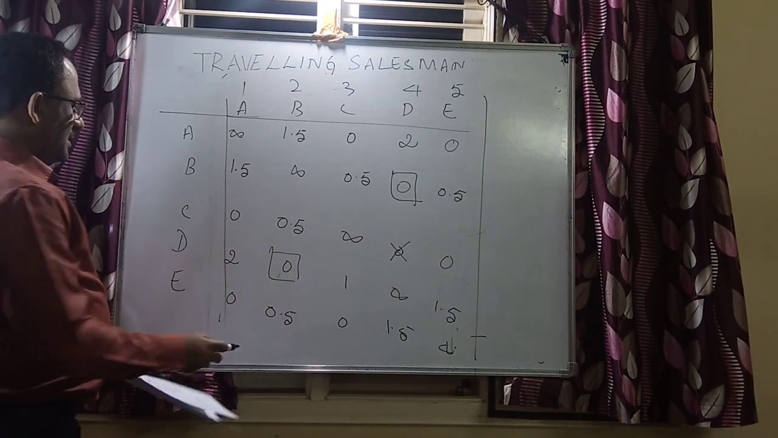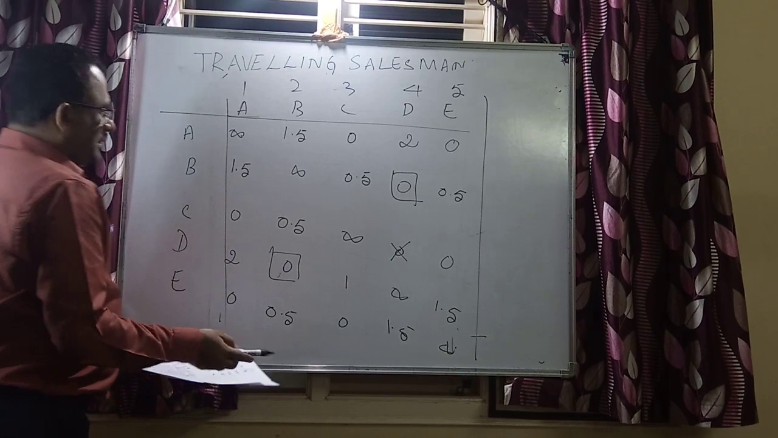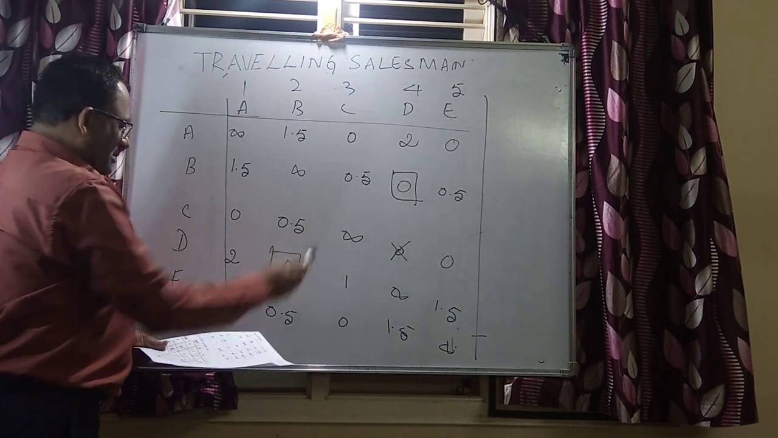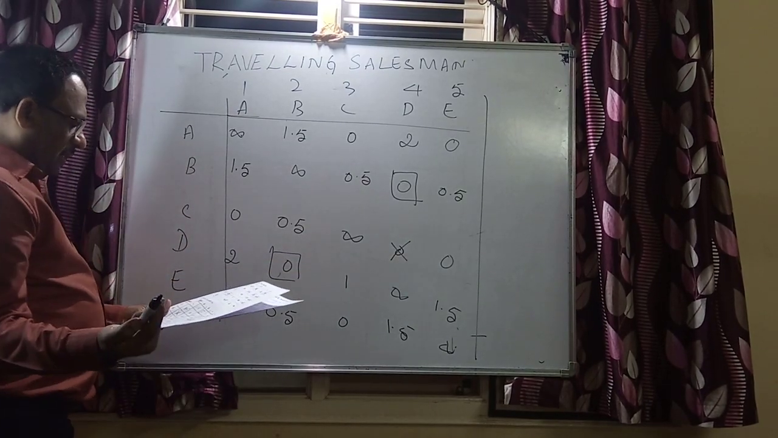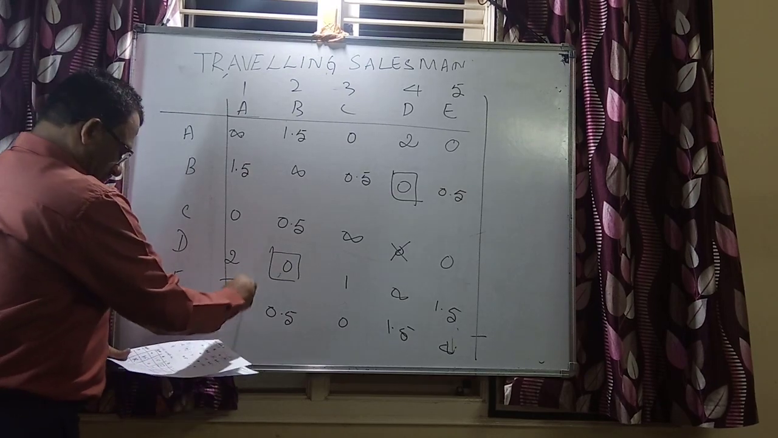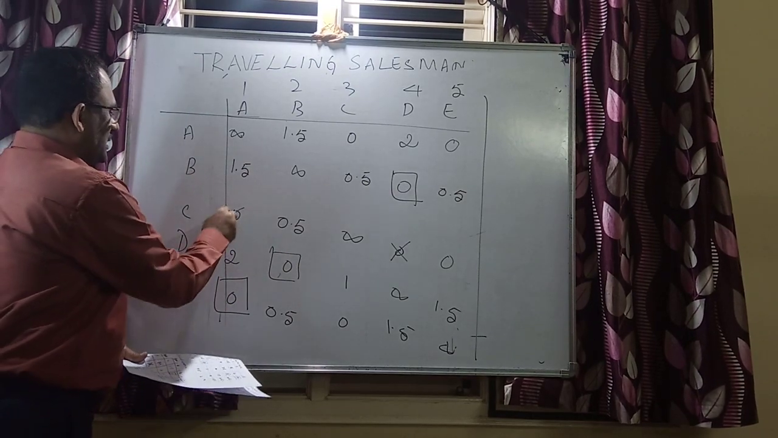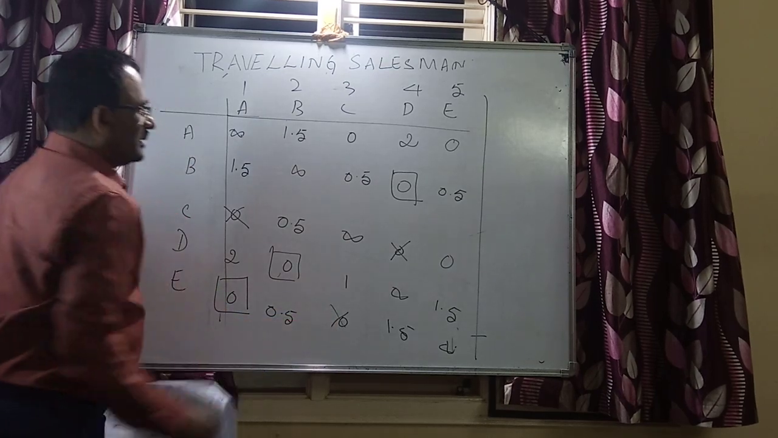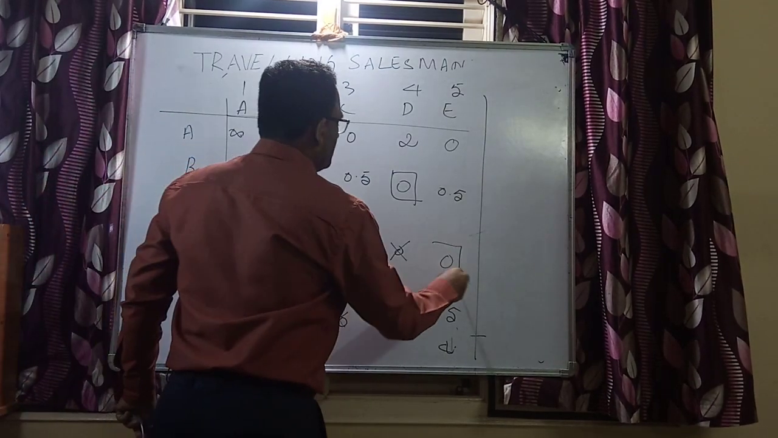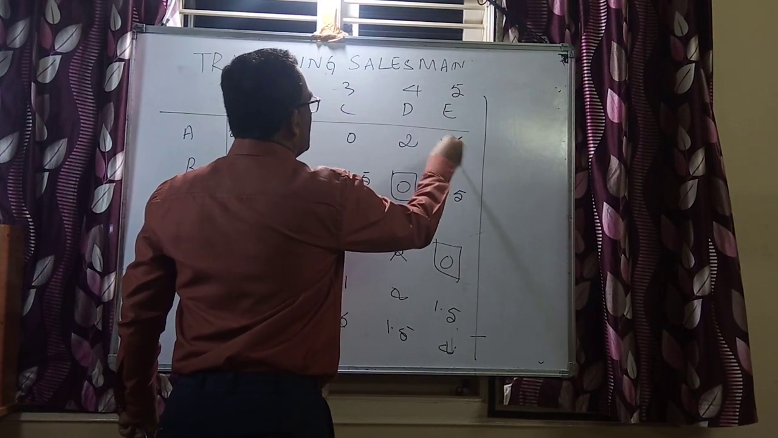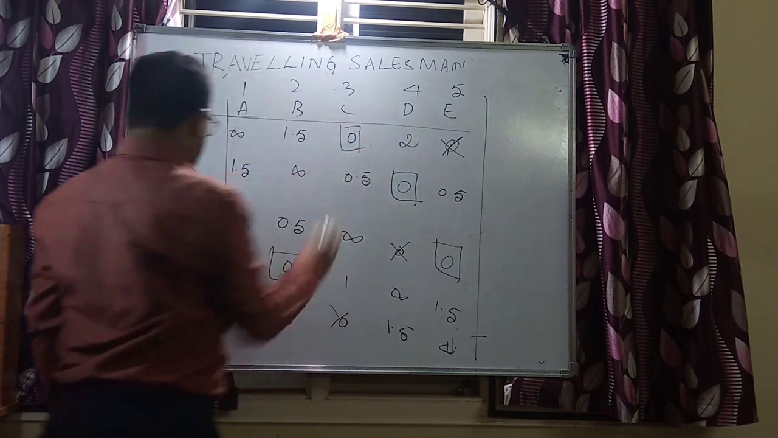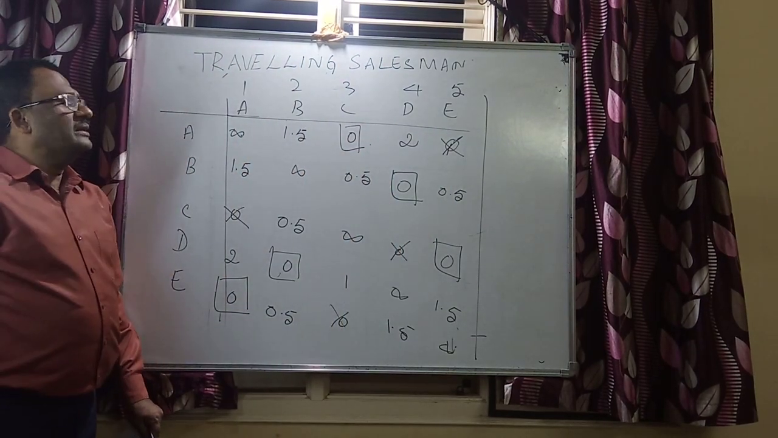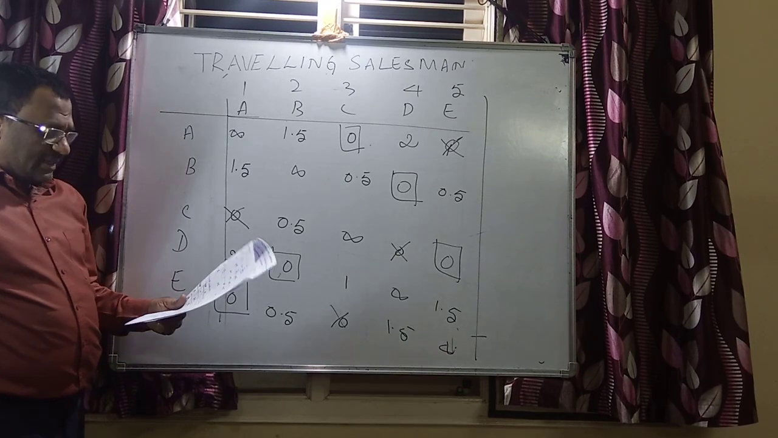Again, there are 2 zeros here, and again 2 zeros here. You can go for any of these allocations. Cancelled here, and again this is cancelled here, and we have this marking and cancelled here, and here is the allocation. One schedule is given, one schedule has arrived.